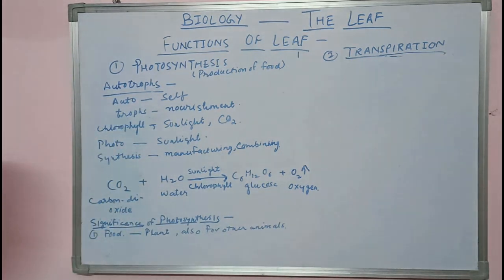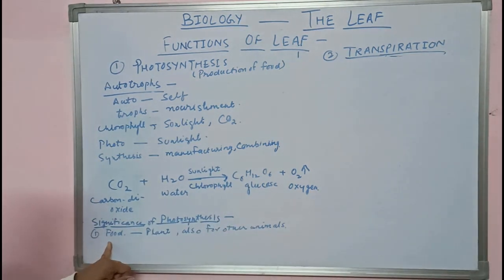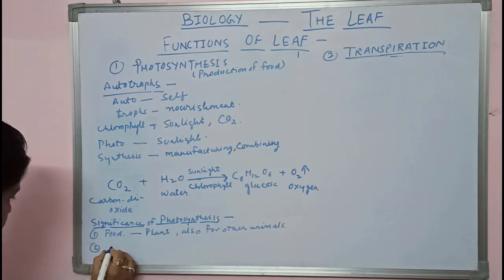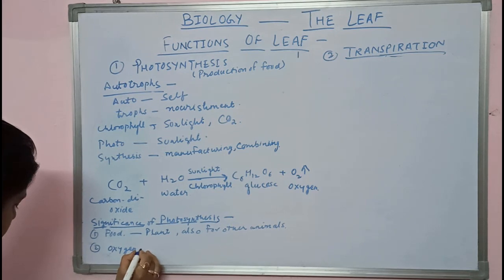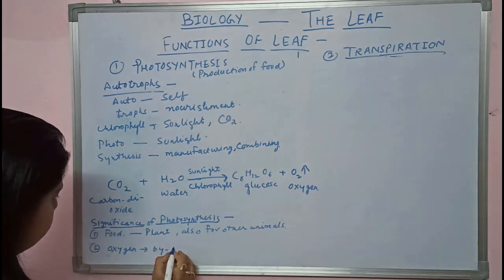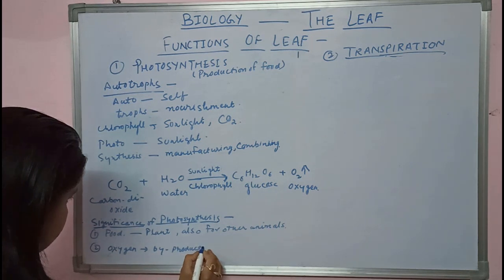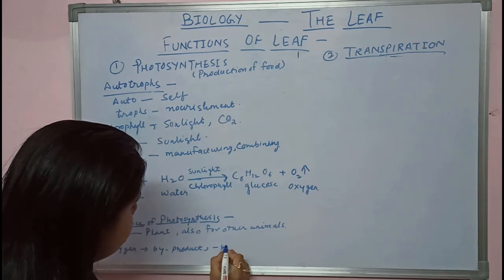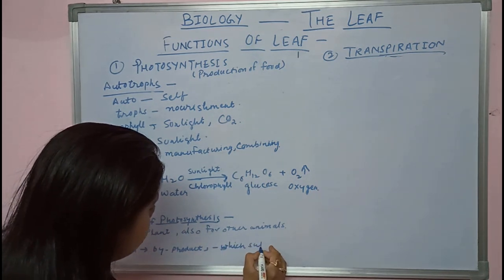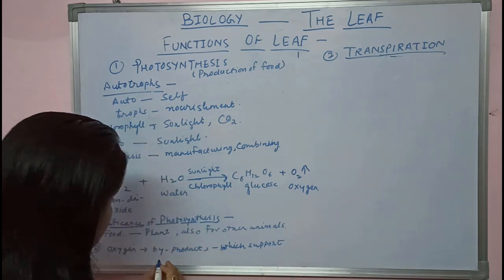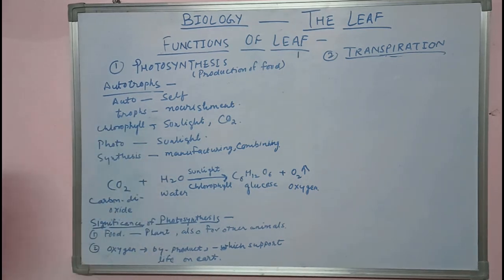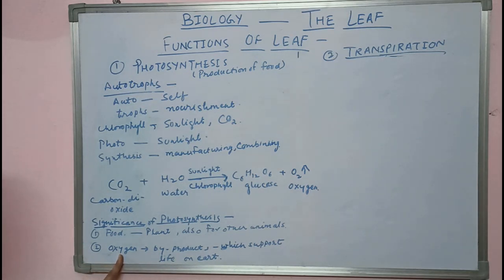So first one is preparation of food which takes place during photosynthesis. And second significance is release of oxygen as a byproduct, which supports life on earth. So these are the two significances of photosynthesis: production of food and release of oxygen as byproduct.